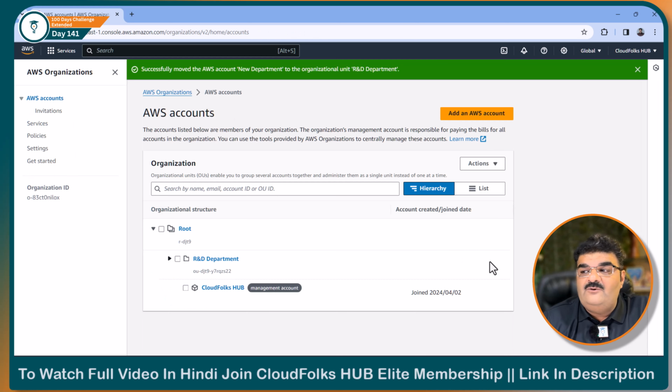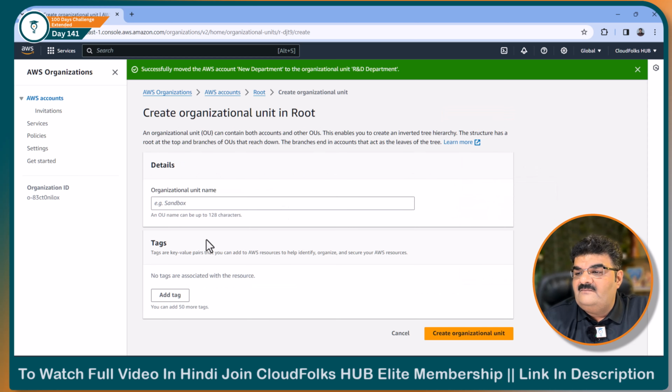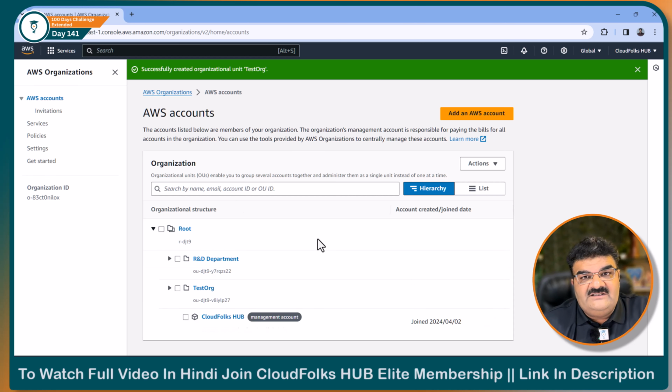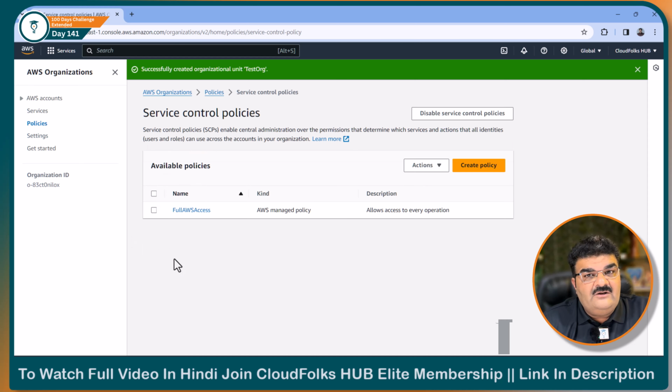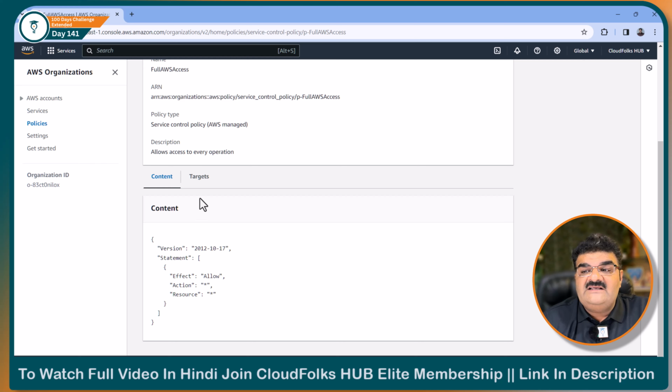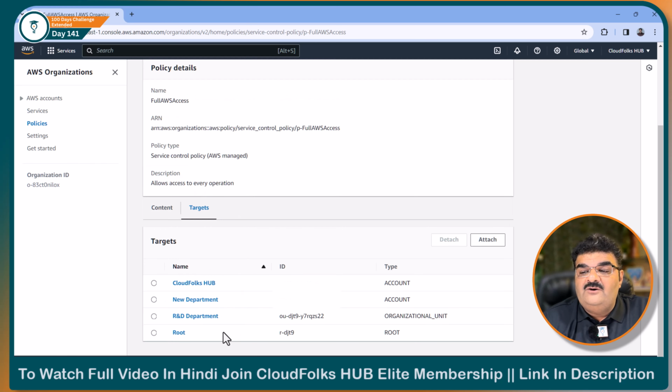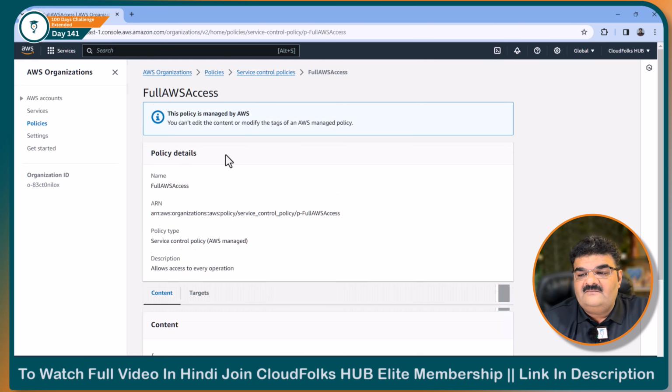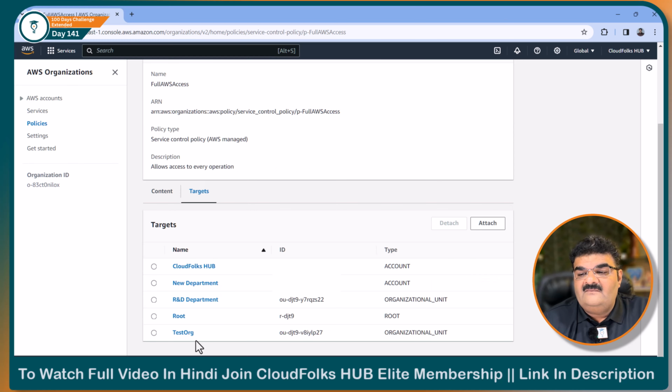Let's do this. If I create a new organization unit here, let's say test org, you do not need to attach the default SCP with this. It is automatically attached with the default one. So let me go to the policy, go to service control policy, go to FullAWSAccess, and if you go to the targets, you will find your test department over here as well. See, test org is now available. So this is the default one.